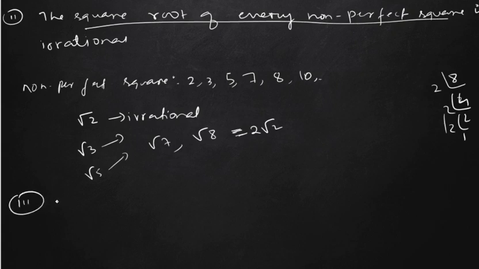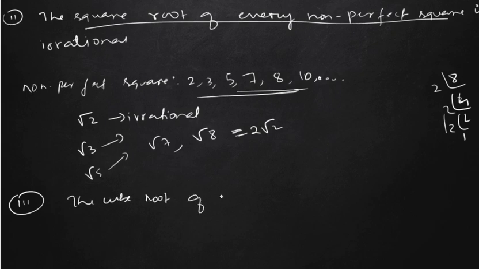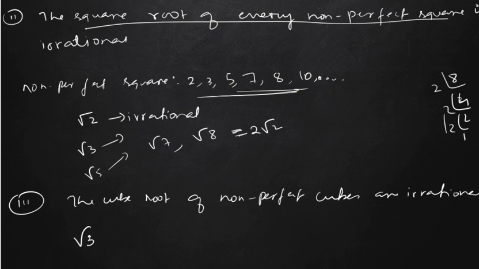And the third example will be the cube root of a non-perfect cube. If you take the cube root of non-perfect cube numbers, then they will also be irrational numbers. The cube roots of non-perfect cubes are irrational. So we can take the cube root of 2. How to write the cube root? Just put a 3 here. Cube root of 2, cube root of 3, cube root of 5. These will all be irrational numbers.